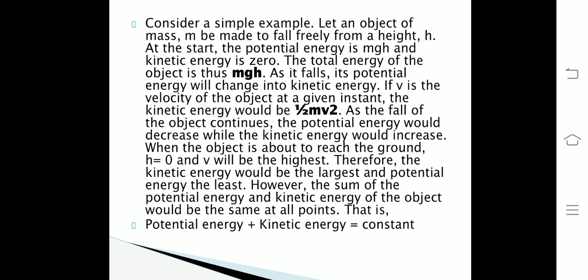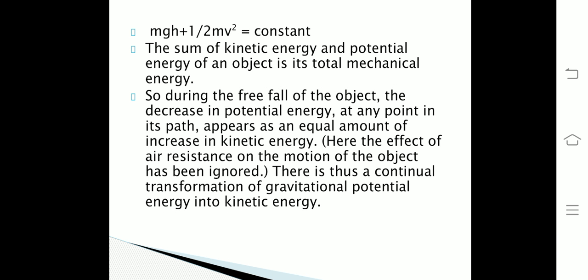However, the sum of the potential and kinetic energy of the object would be the same at all points. That is, potential energy plus kinetic energy is equal to constant. Or we can also write it as mgh plus half of mv square is equal to constant.